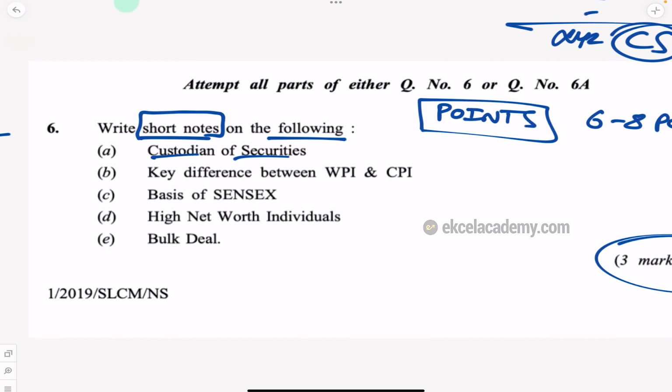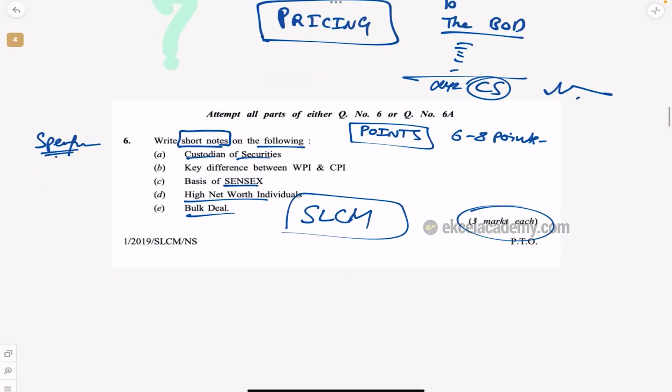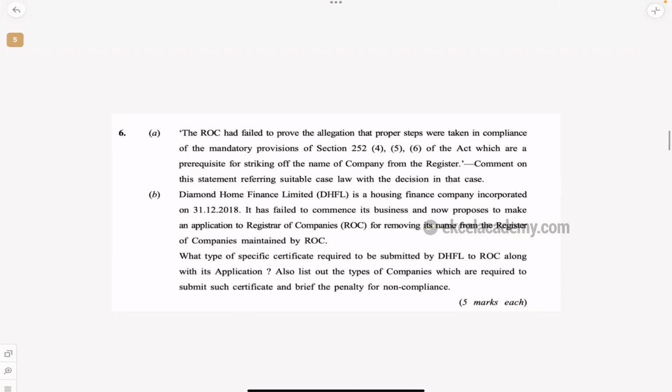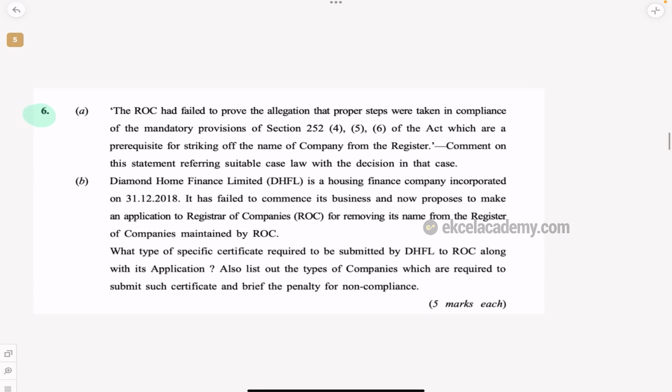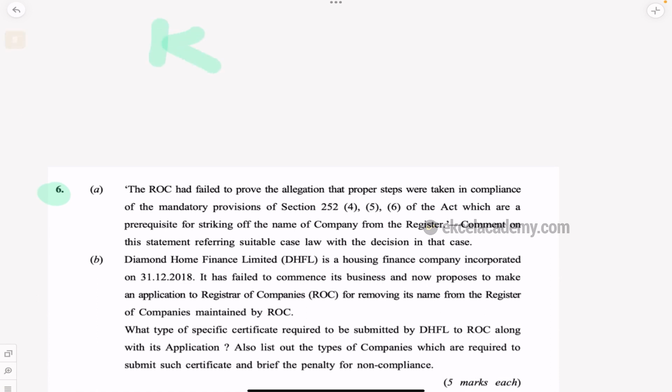Okay, so they've given this basis of Sensex, high net worth individuals, bulk deal. So this is in your security laws, capital market. There this question is there. So write short notes, 3 marks each. That is another way of looking at it. Then let us go to the next question. So please always see what the keywords are, then what is the kind of question, and then we will try and analyze what is that specific thing they are asking.